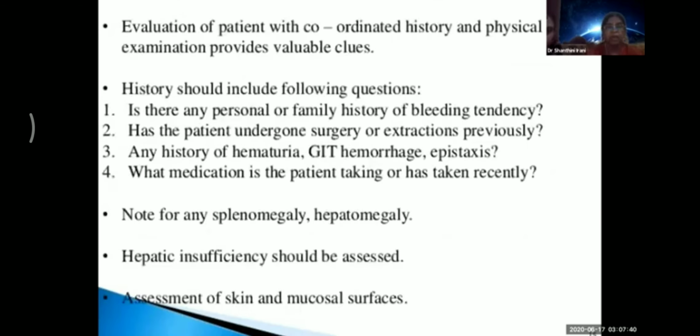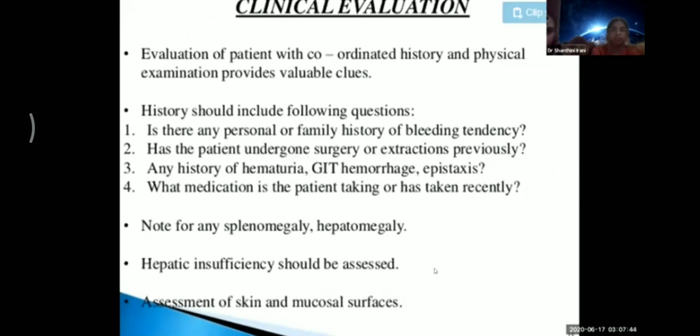Next one. I'm telling you all these because you cannot say it is physiology, so it will not come in our paper. To understand how to manage a patient in surgery, you have to know anatomy, physiology, and all the other branches too. Then you come to clinical evaluation. A patient who's having a lot of bleeding. History should always include the following questions.